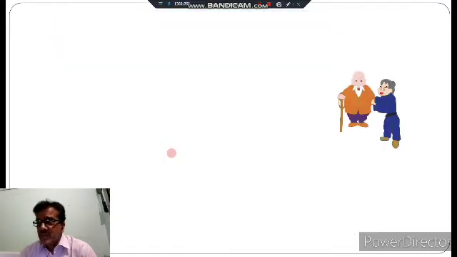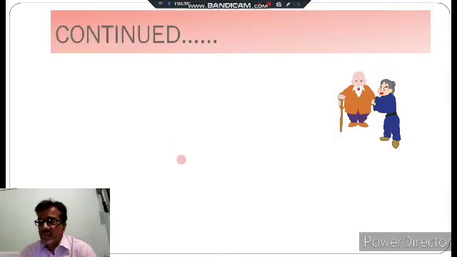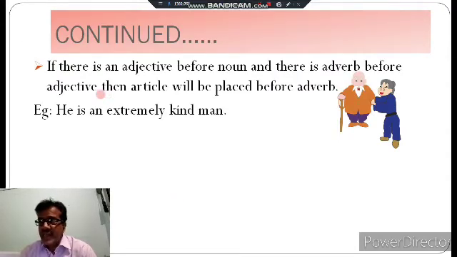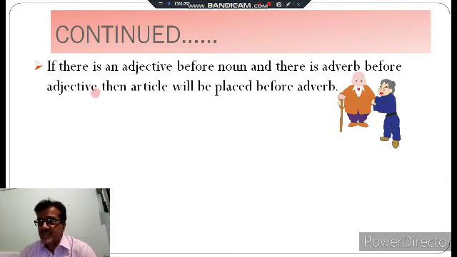that we have to know the third rule for placing the articles. If there is an adjective before a noun and there is an adverb before the adjective, then the article will be placed before the adverb. Very simple.